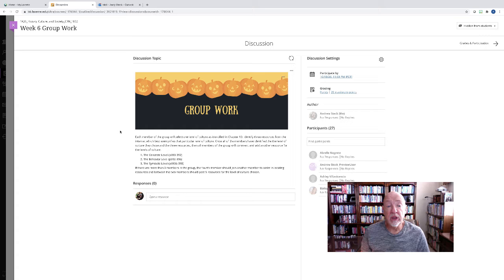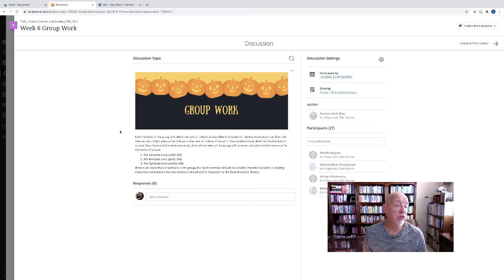So you have 3 levels, and you'll read about this in the textbook, and I have identified the pages here: the concrete level, the behavior level, and the symbolic level. You are then to find 3 resources that best exemplify that level of culture and post those. Again, post by Wednesday so that you have time to comment on each other's in your group.